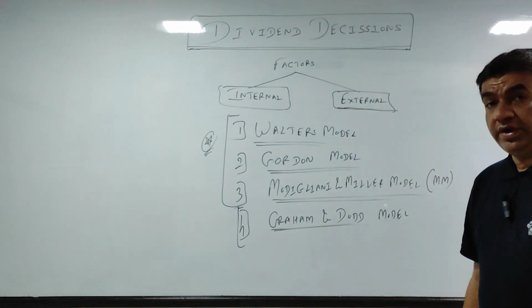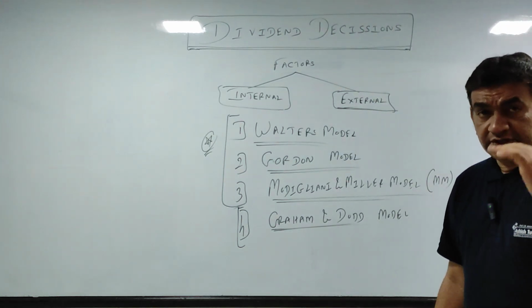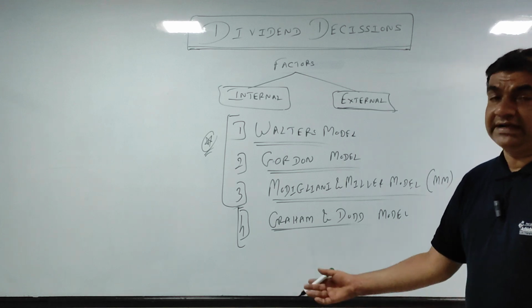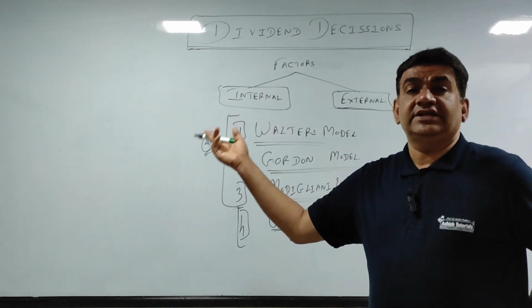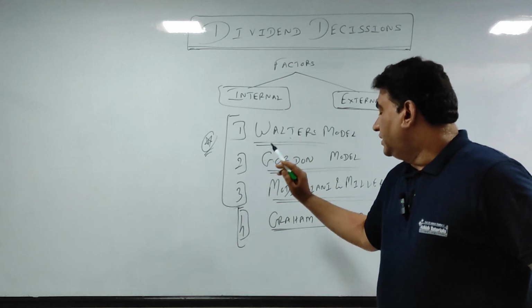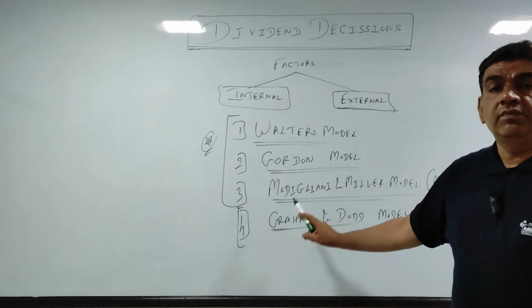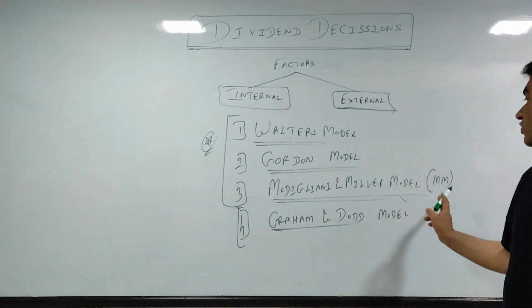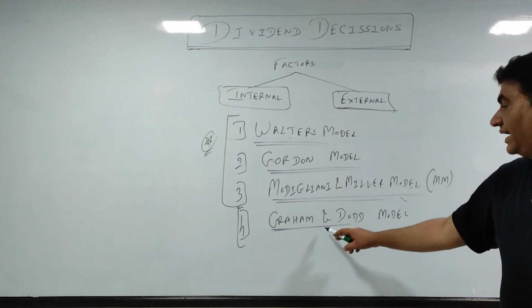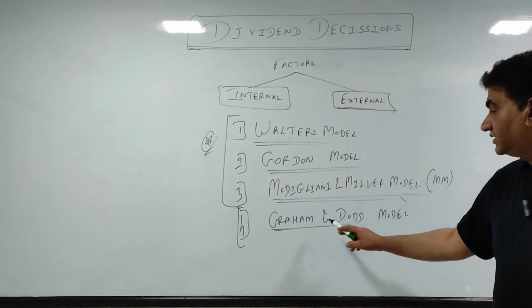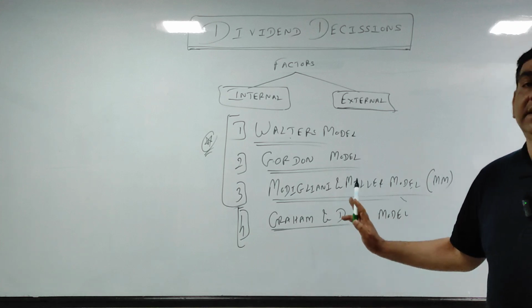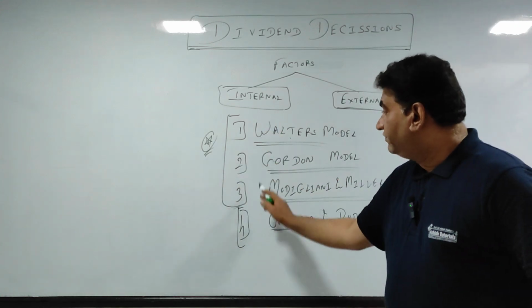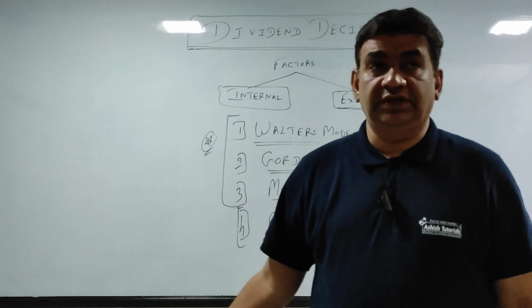Okay, so what we are going to study from now onwards, today and the next few classes until the chapter gets over, are the models developed by the experts Walter, Gordon, Modigliani and Miller, which we commonly call the MM model, and the traditional approach or traditional method, which was originally developed by Graham and Dodd. So sums will be based on all four of them.